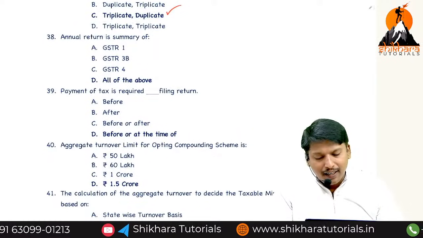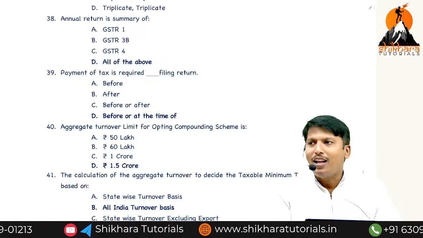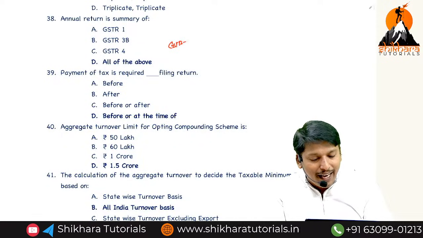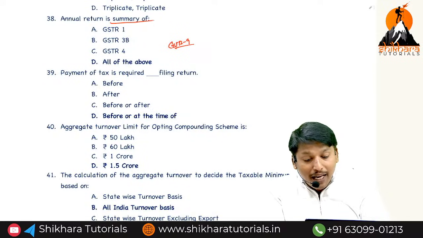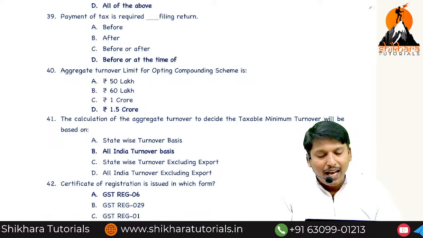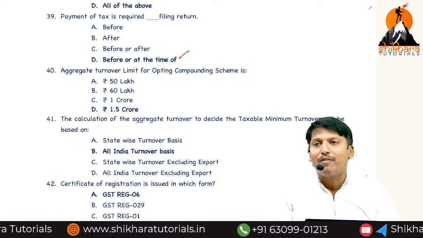Annual return is the summary of all the above returns. Annual return is GSTR 9. It is a summary of all returns. Payment of tax is required to be made before or at the time of filing the return.